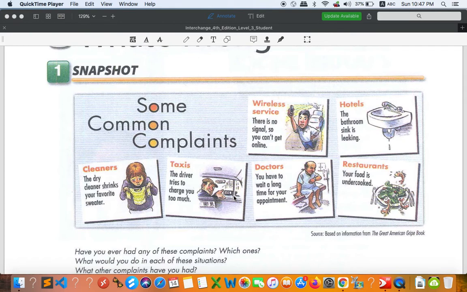Even in our country, they try to cheat you, not by having a high price, but by bringing you somewhere a little bit further so that you feel like, oh, it's too far, so it's going to be expensive. It's similar in other countries as well.